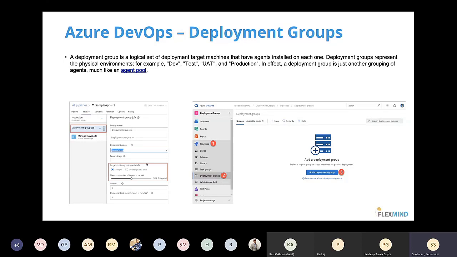Instead of that, create a deployment group, add all the UAT machines into this deployment group, and rename this group as the UAT group. So whenever I want to release code into UAT, I can just call this group. If I deploy it to the group, automatically all the machines inside the UAT group will be deployed. I don't need to go and deploy it into each and every machine. That's the advantage of this deployment group.